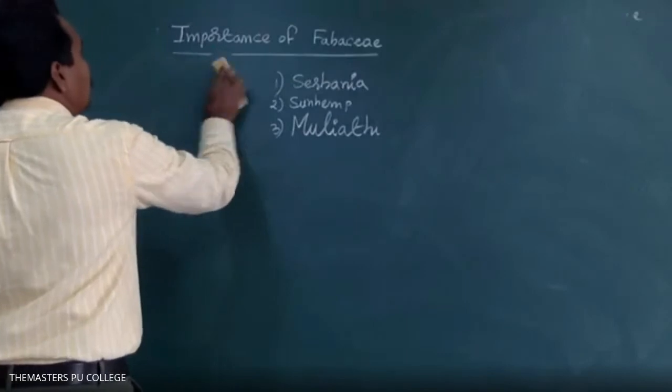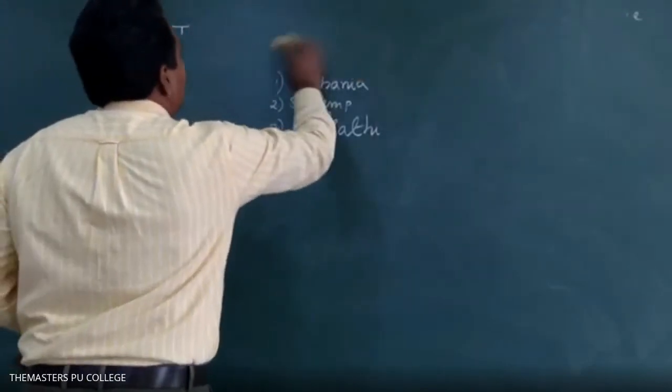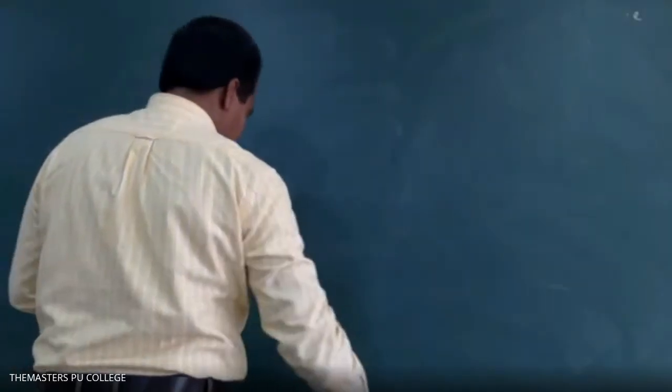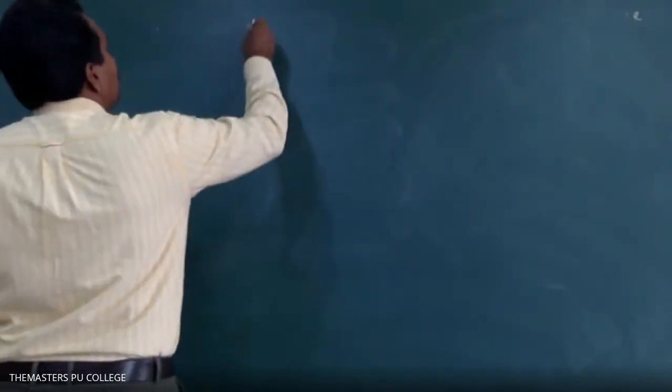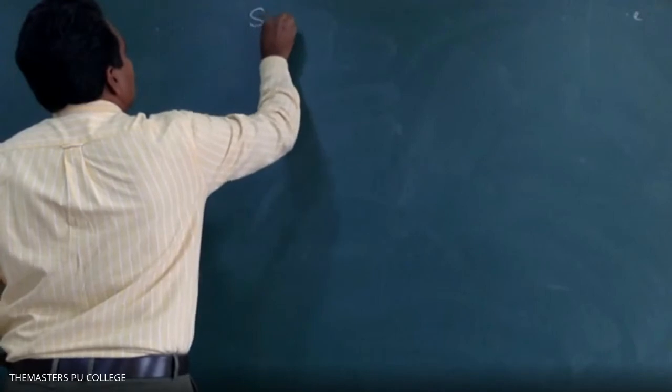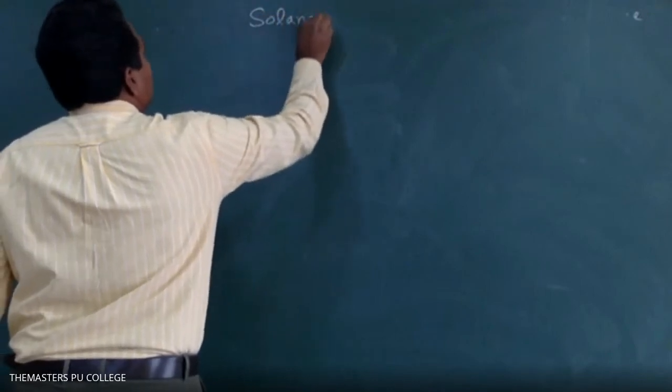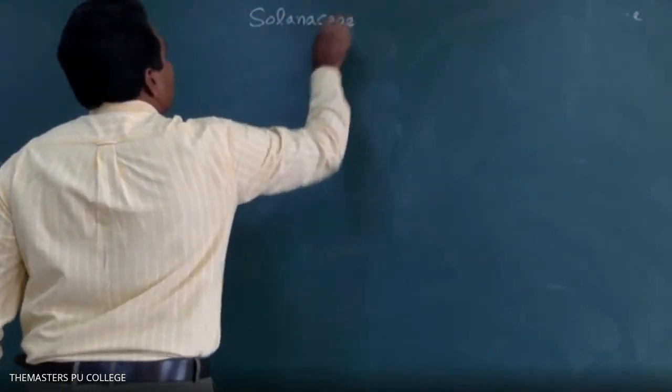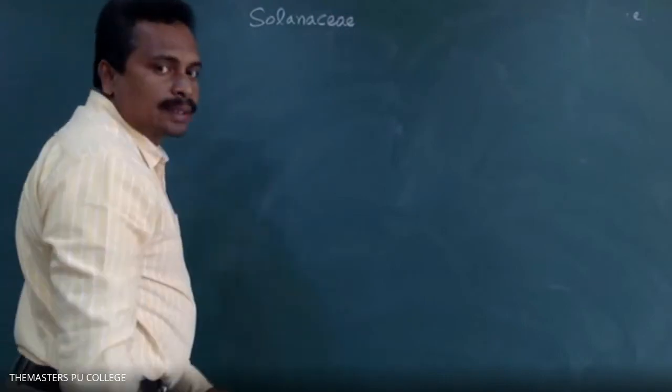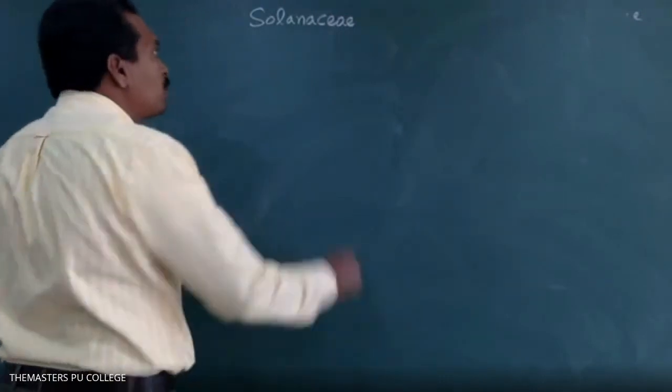What is the next family? Solanaceae. The Solanaceae family is commonly called the potato family.